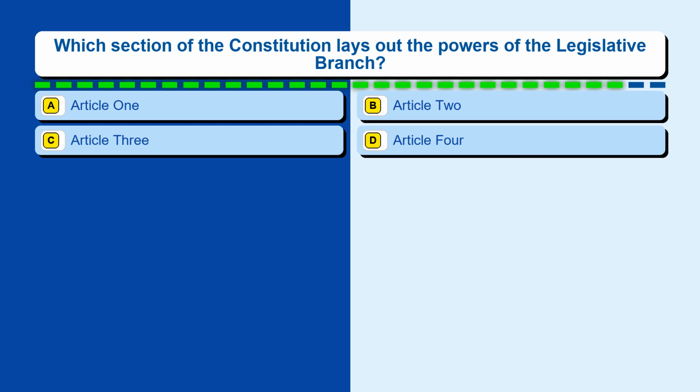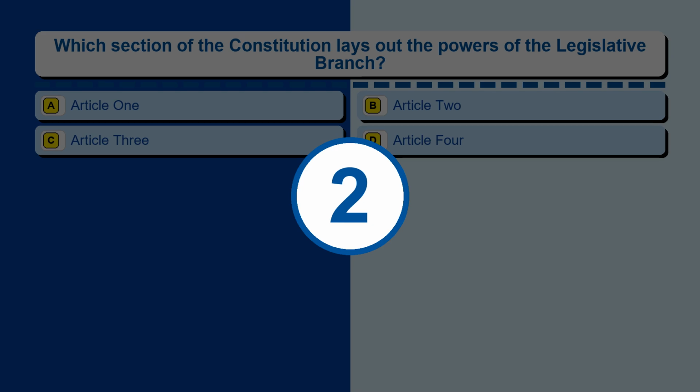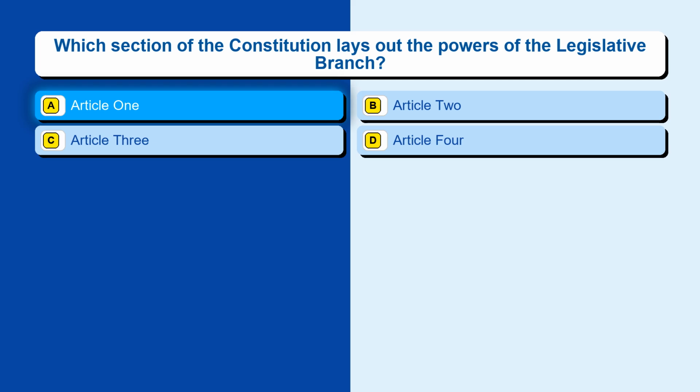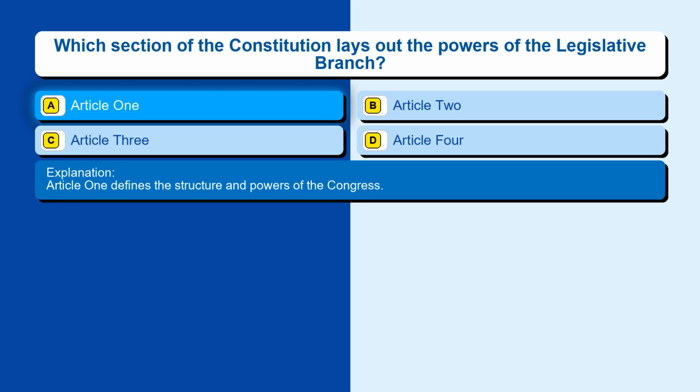Question 29. Which section of the Constitution lays out the powers of the legislative branch? Option A, Article 1. Option B, Article 2. Option C, Article 3. Option D, Article 4. The correct answer is option A, Article 1. Article 1 defines the structure and powers of the Congress.